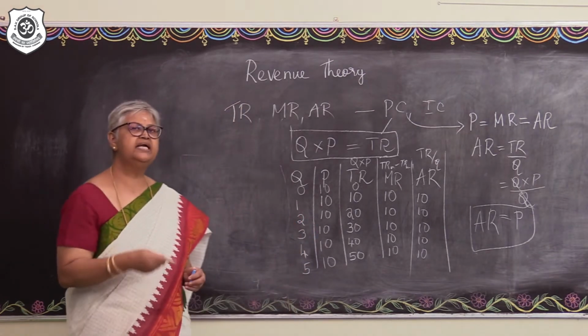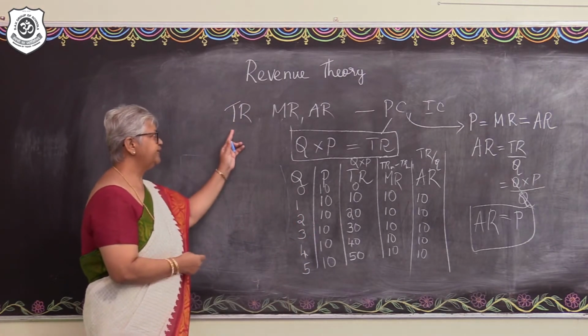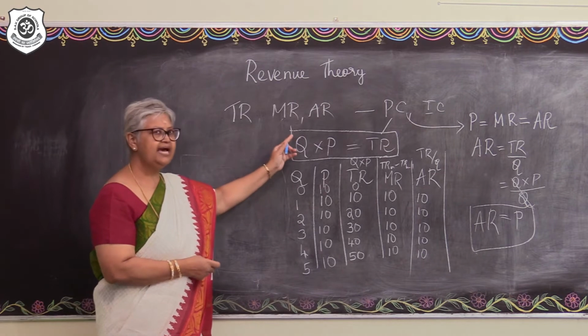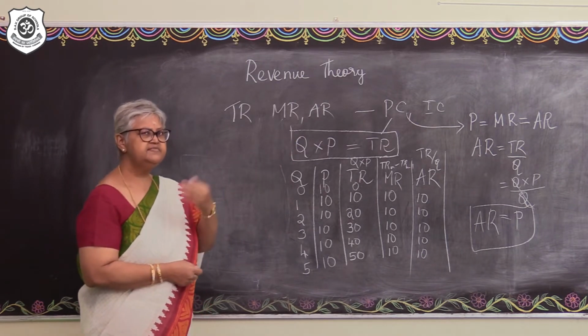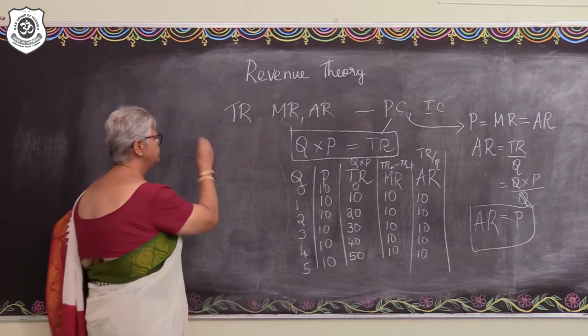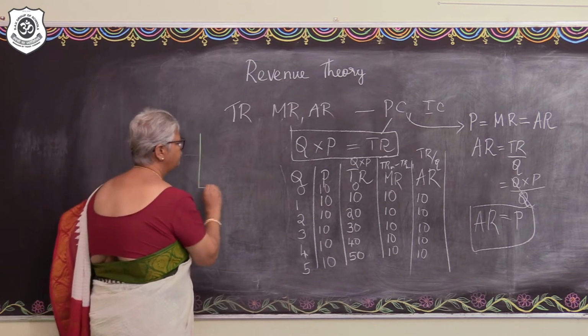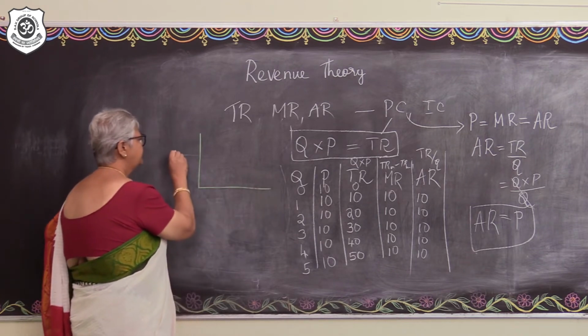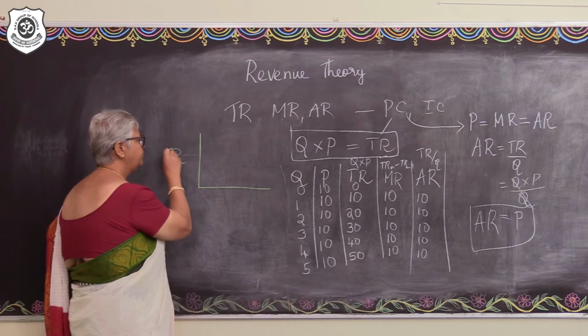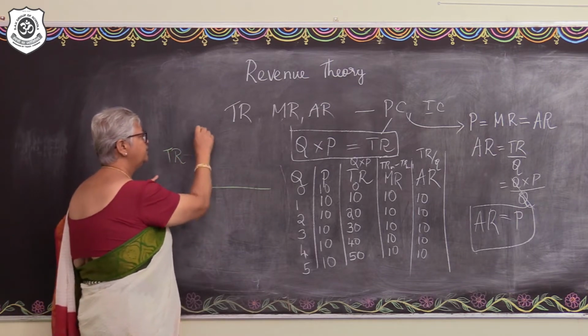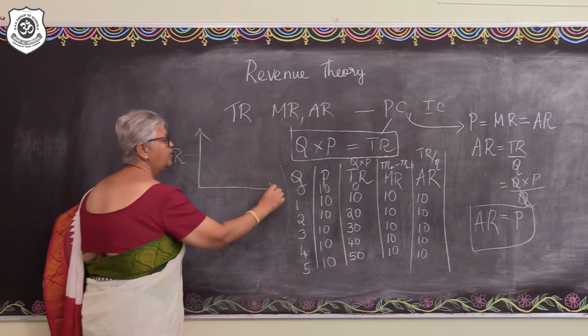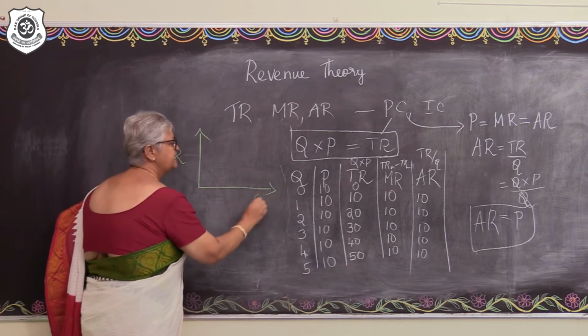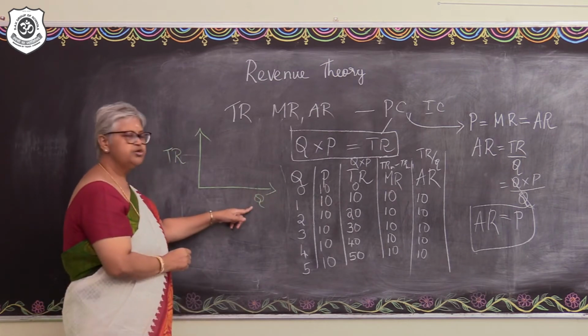In case we are to understand the total revenue, marginal revenue and the average revenue through diagrams, then how do we go about it? So we can have two panels. In the first panel, the total revenue can be measured along the y-axis and along the x-axis, it could be the units of output.